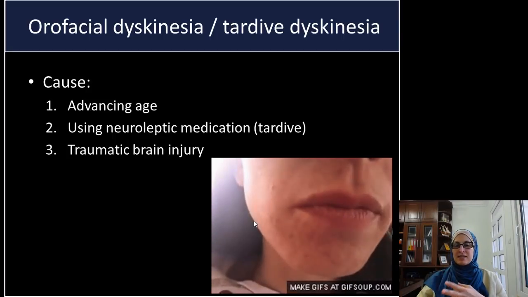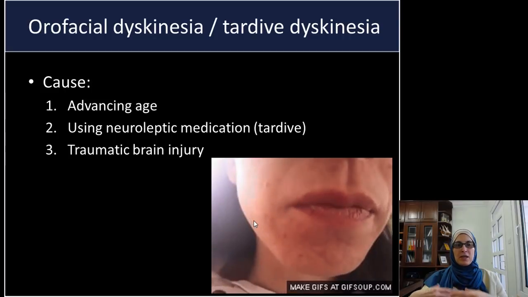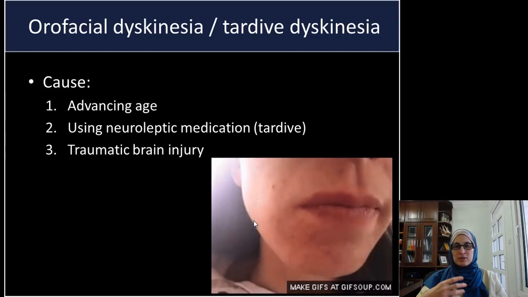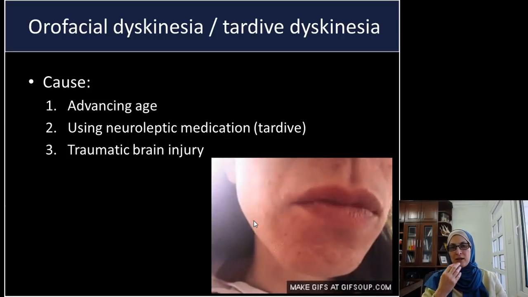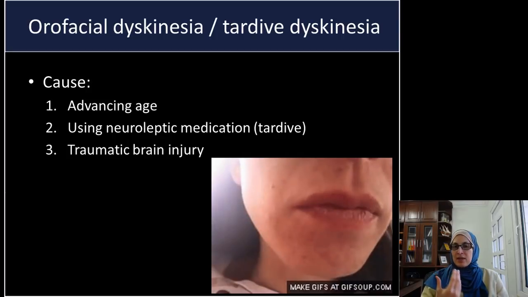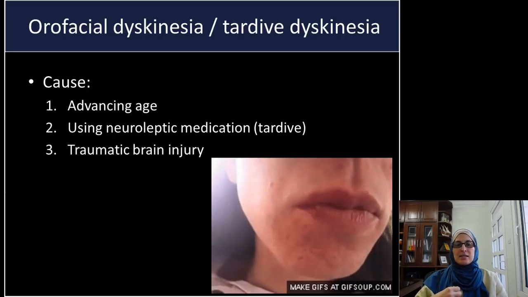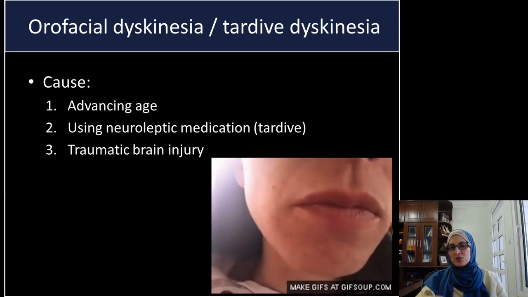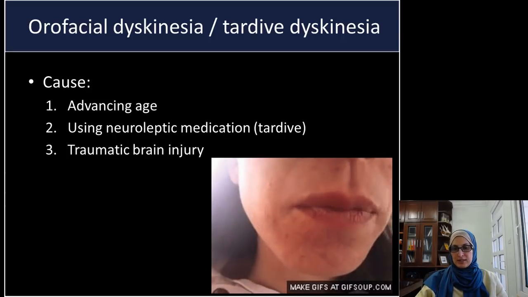This includes advancing age. Some patients, as they get older, and you have probably seen it with some elderly patients, have soft movement of their face and they just cannot control it. Sometimes traumatic brain injury might induce orofacial dyskinesia.